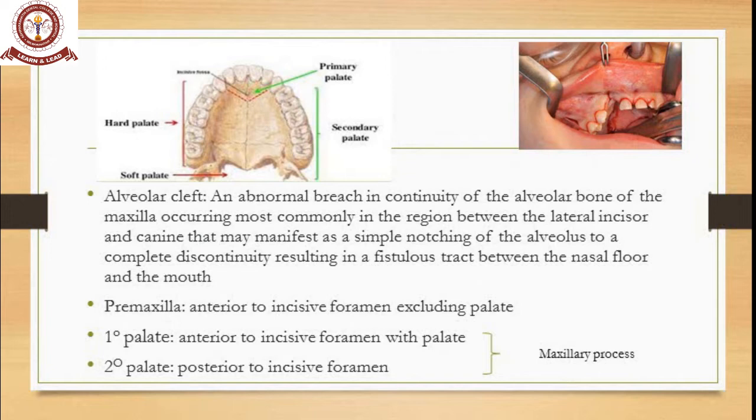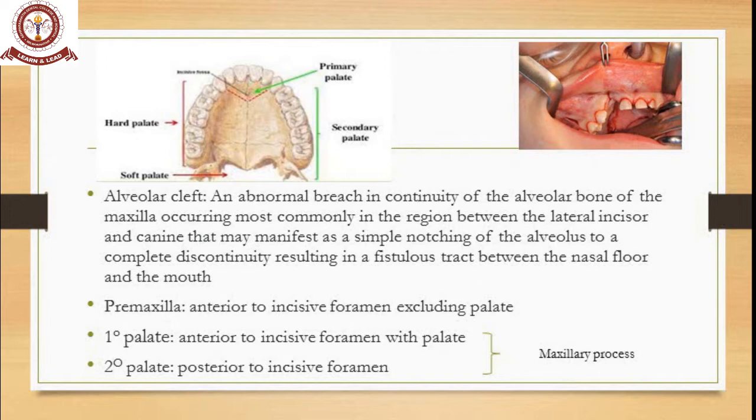An alveolar cleft is present within the maxilla or the mandible. In this situation it is definitely going to be the maxilla. An abnormal breach in the continuity of the alveolar bone, say from central incisor to the last molar. If there is any abnormal discontinuity in the alveolar segment, as you can see in the right top corner of that image, between your central incisor and the canine there is a breach. So there is a missing lateral incisor there. So there is a defect going from the occlusal surface reaching the nasal cavity. So that is about alveolar cleft.